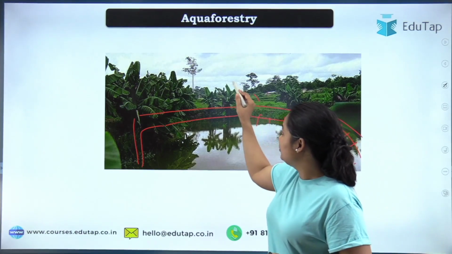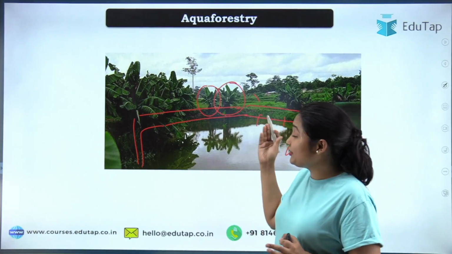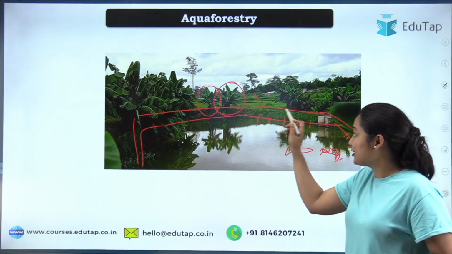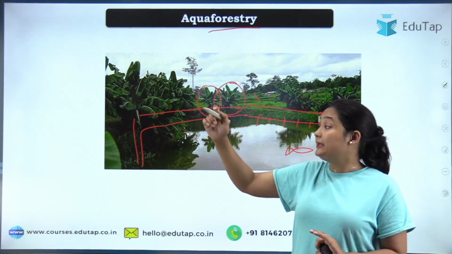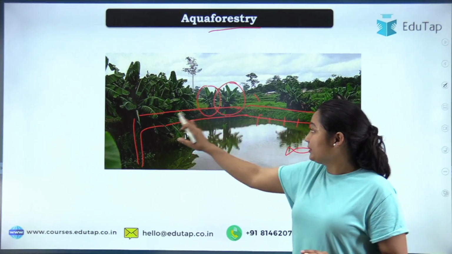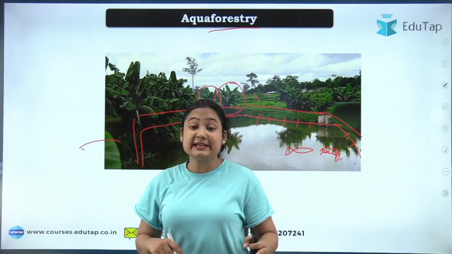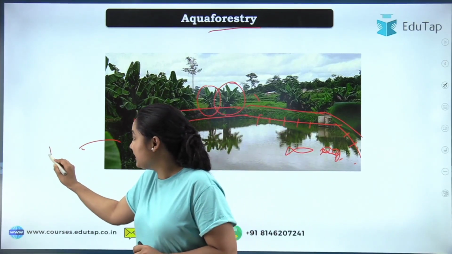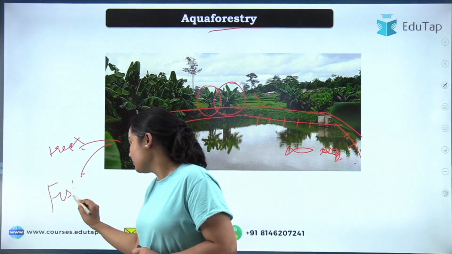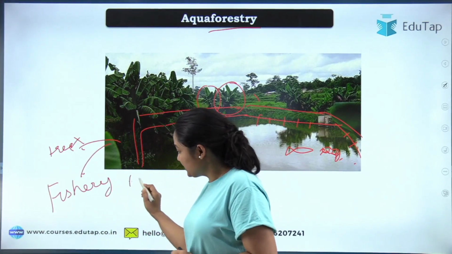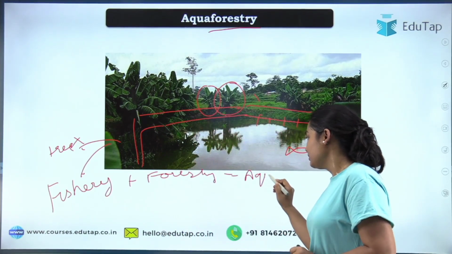Because of that, we take help of trees. We grow different kinds of trees. What kind of trees? Forest trees at the boundary of our pond. So that is doing aquaforestry. It means along with fish production, we are keeping the forestry alive at the boundary of the pond. So this is our aquaforestry. Again, what is the main aim here? Is it tree production? No. The main goal here is fish, fishery is the main goal. Along with fishery, when you do forestry, it becomes aquaforestry.